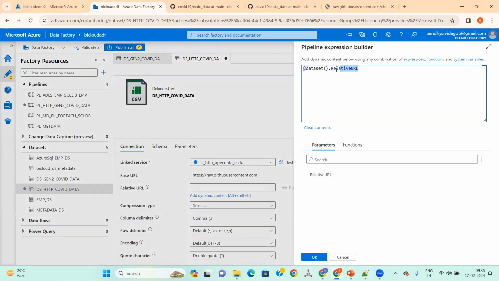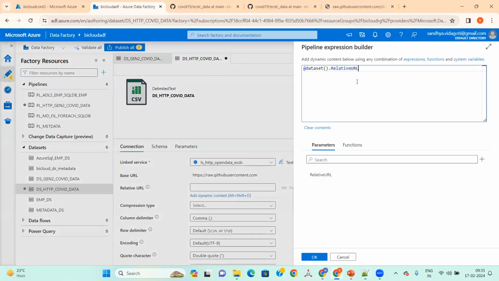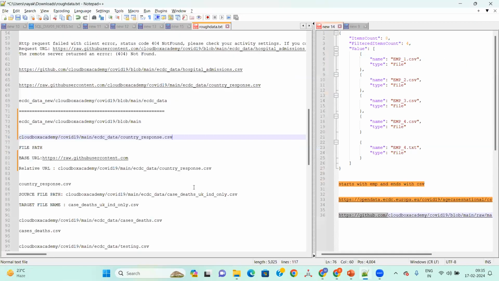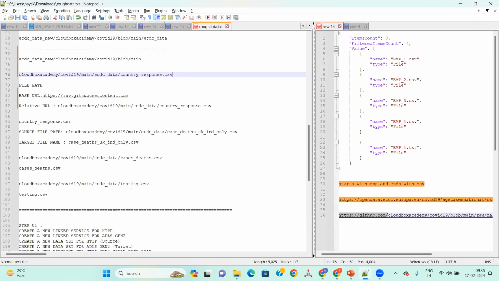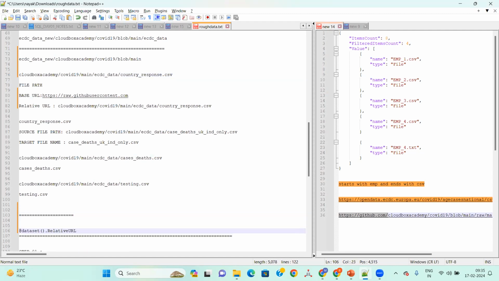It says at the rate dataset dot relative URL. On the first day I told you, remember object dot method? Everything follows the same way here. This is equivalent to object dot method, and the dataset is the object.